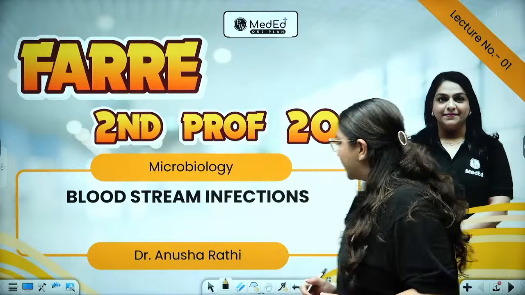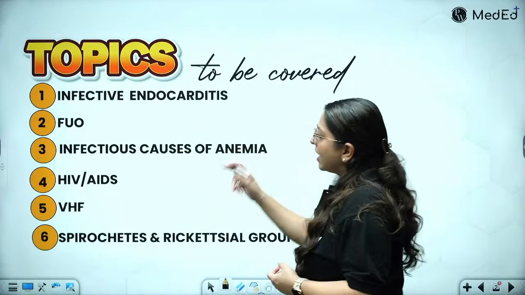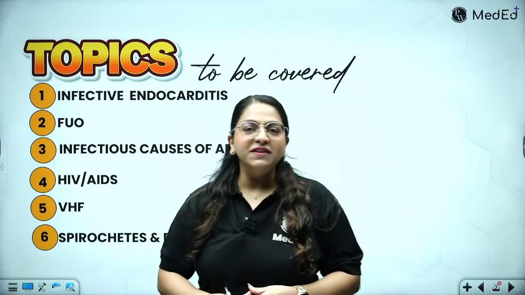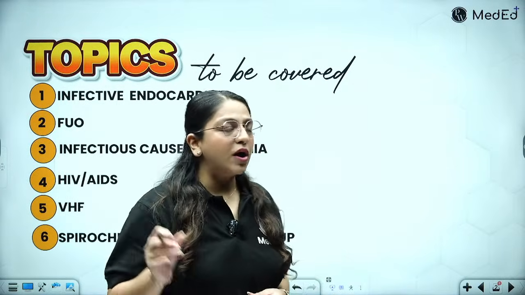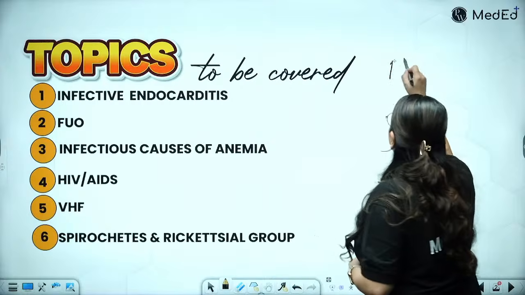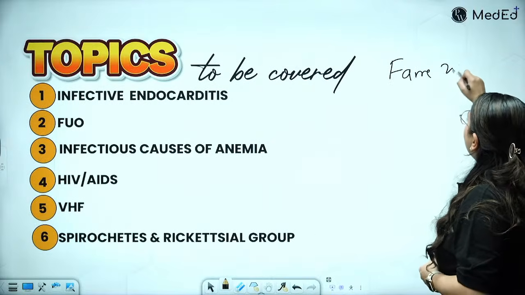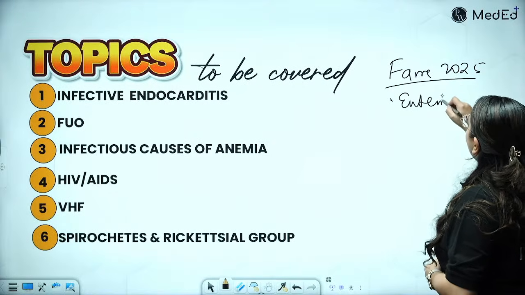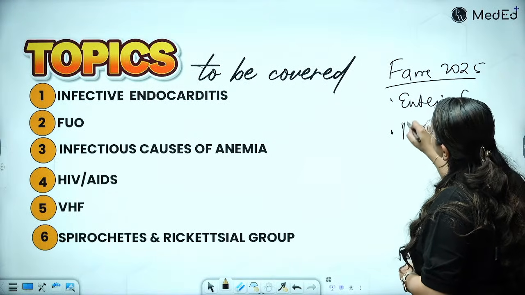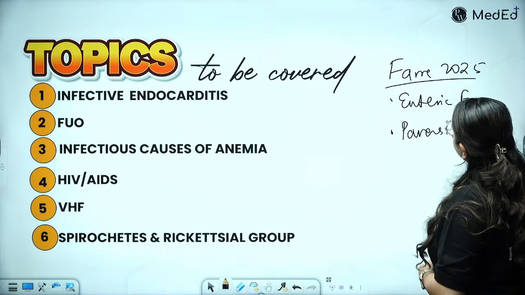Today the major topics that we are going to cover are these. Majorly we are going to cover bacterial and viral bloodstream infections, because in the FARRE 2025 I have already covered enteric fever, which is typhoid. I have already covered all the parasitic infections.